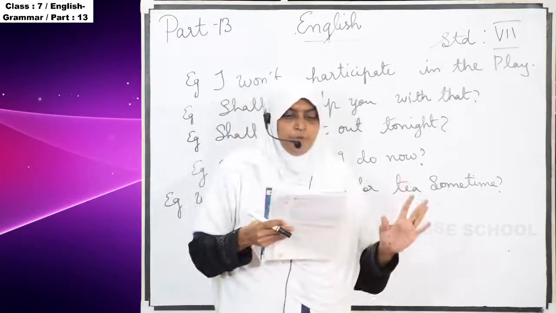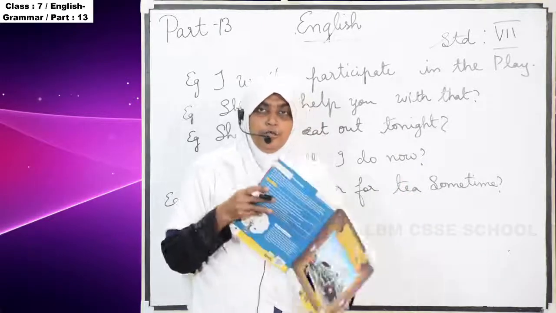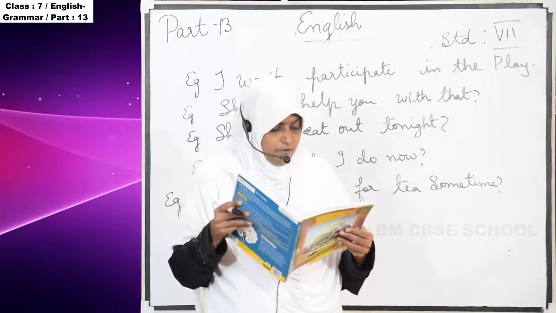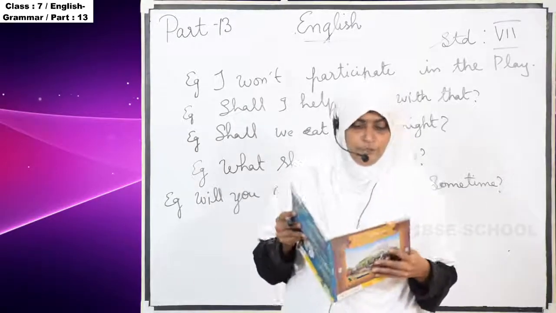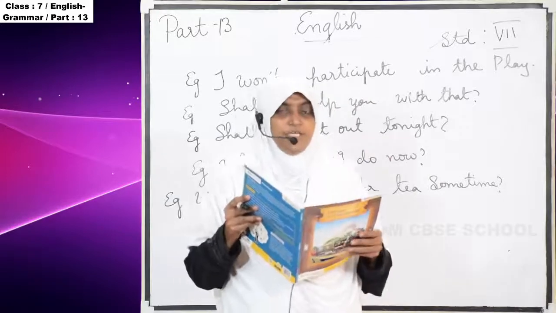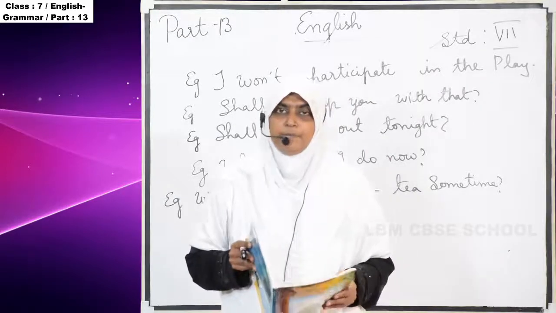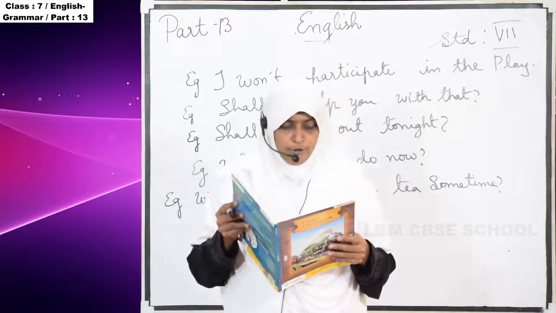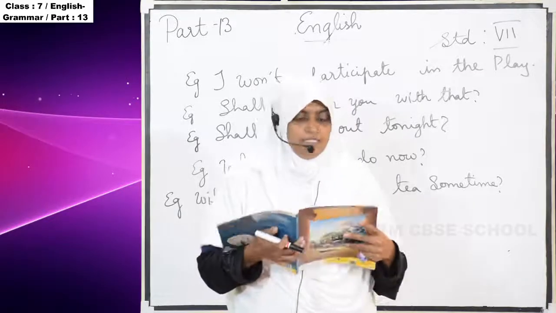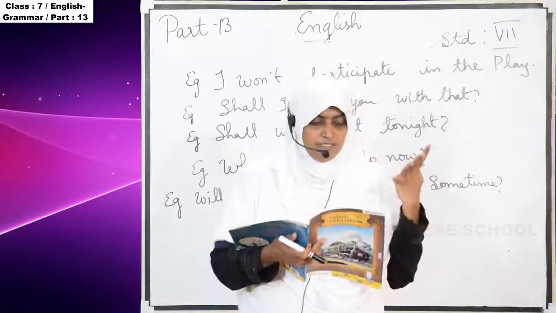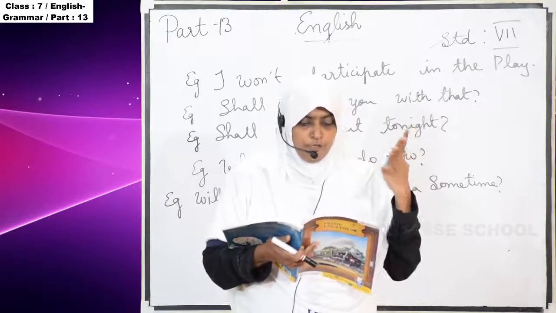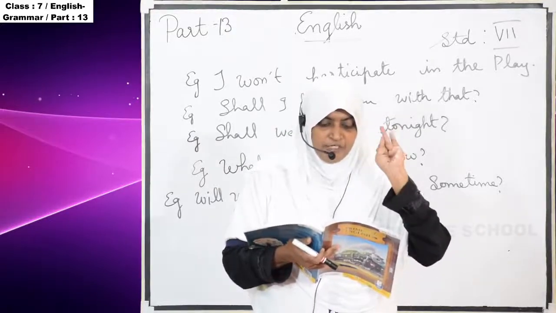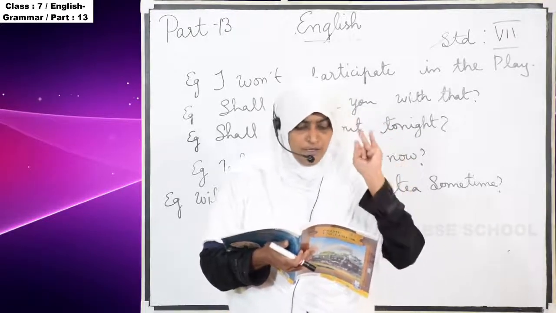So up to that, simple future is over. After seeing the video, your duty is to see the examples. See the examples and read them. If you have any doubt you can ask me. It is very easy. Simple future has the structure: subject plus will or shall plus base form of the verb.